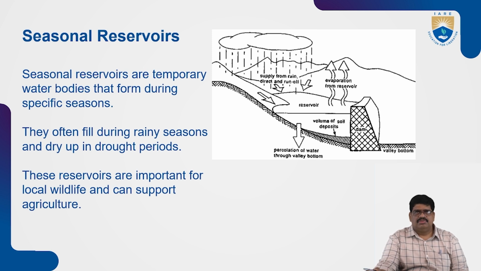The water is stored temporarily for one or two months, and in summer it evaporates, and naturally they form again.